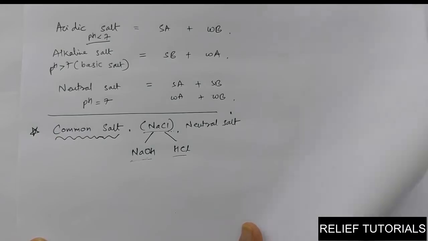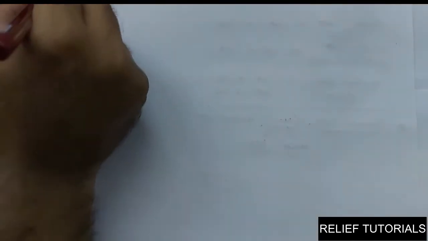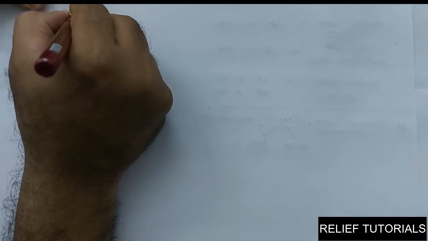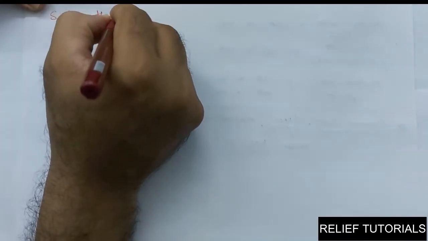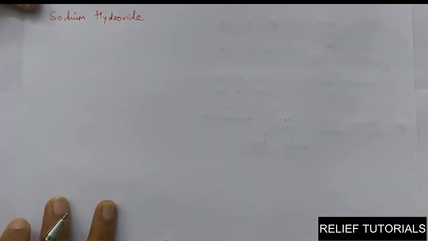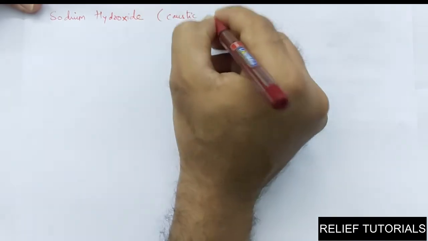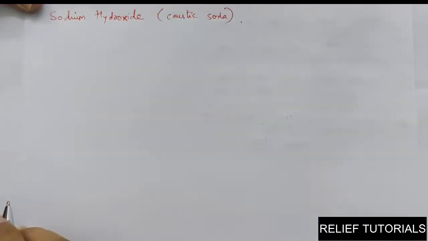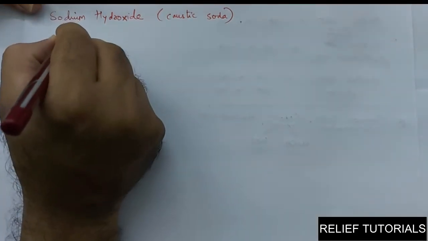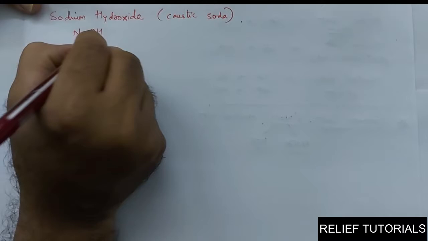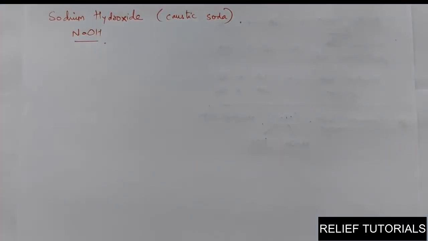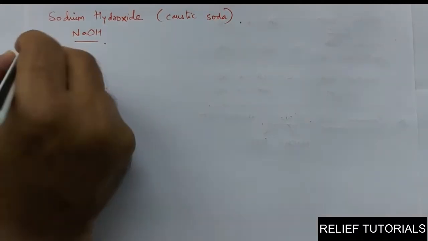Let us see the first product obtained from common salt, and that is sodium hydroxide. The common name for sodium hydroxide is caustic soda. The chemical formula for sodium hydroxide is NaOH, the strong base. How can it be obtained from common salt? Let us see the preparation method.